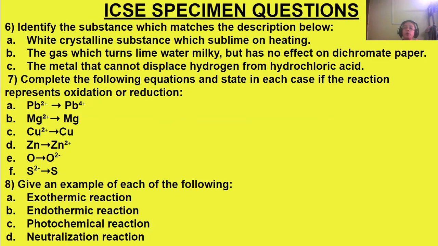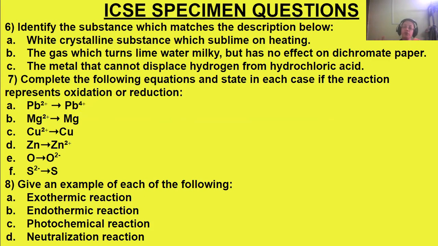Complete the following equations and state if the reaction represents oxidation or reduction. Pb2+ to Pb4+, that is, it is getting oxidized, +2 to +4. The oxidation state is increasing. So that is an oxidation process.